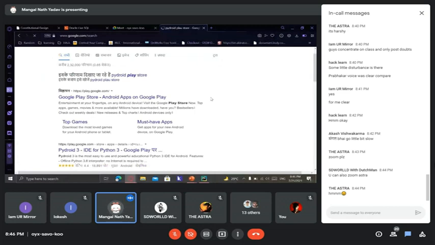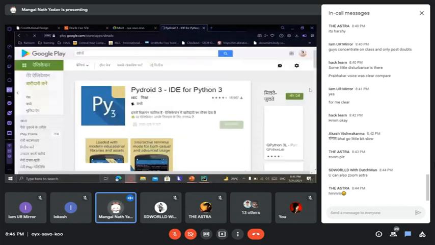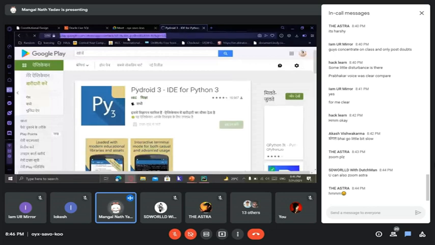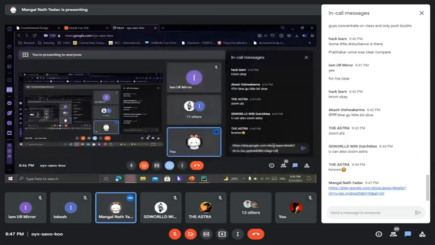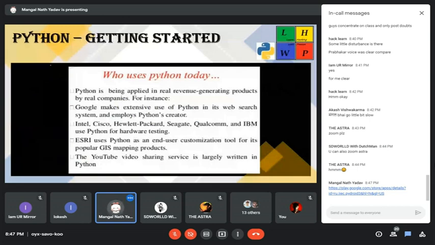This is the Python IDE for Android. You can download it from the Play Store. Pydroid 3. Okay, I am giving the link in the chat. If you want, you can download it.